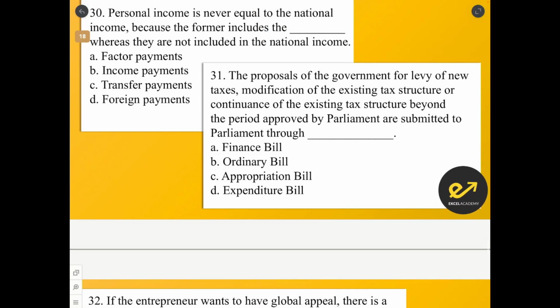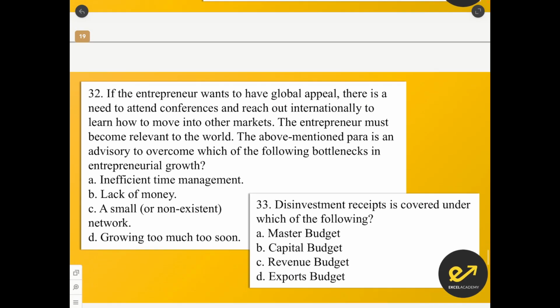Question number 30. Personal income is never equal to national income because the former includes the transfer payments. Okay. The proposal of the government for levy of new tax, modification of the existing tax structure or continuance of the existing tax structure beyond the period approved by Parliament are submitted to the Parliament through finance bill. Again, this is chapter number 3 question.